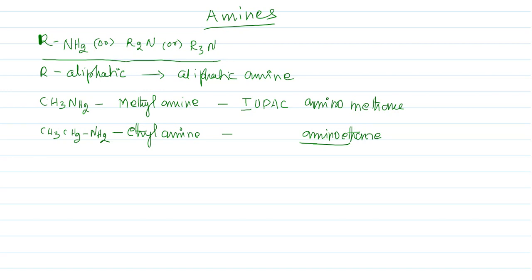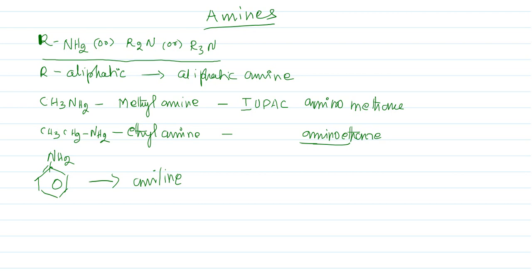If you take some examples of aromatic compounds, this compound is called aniline.